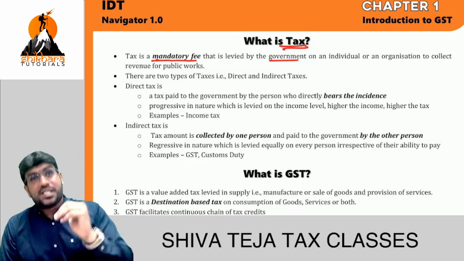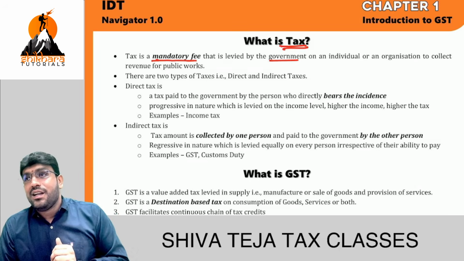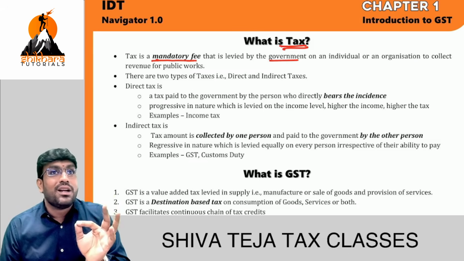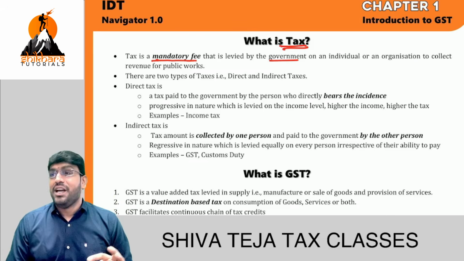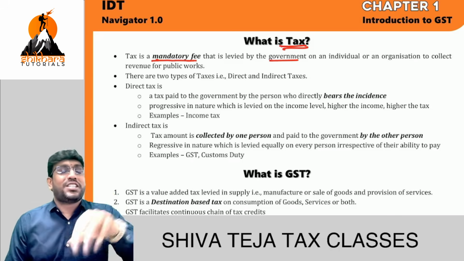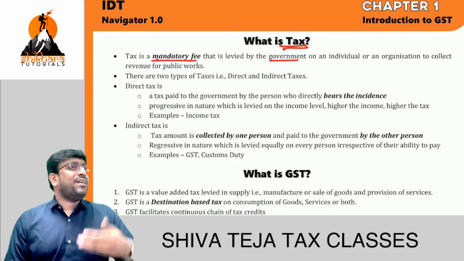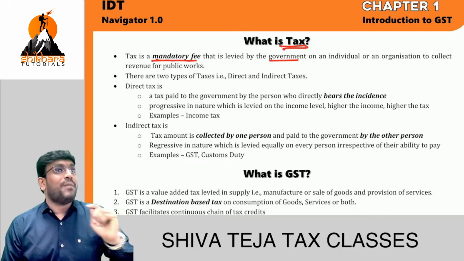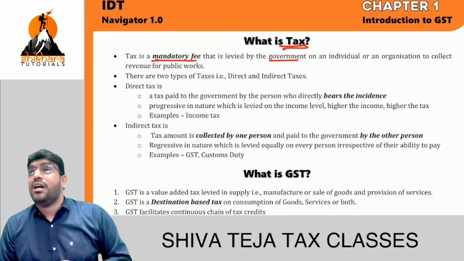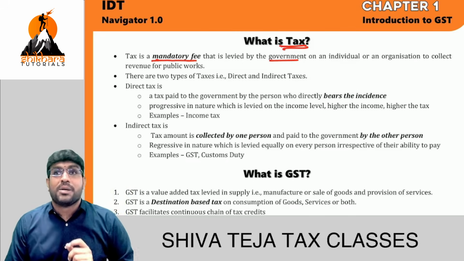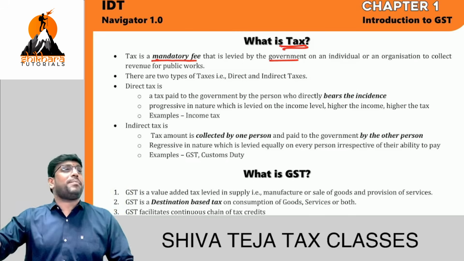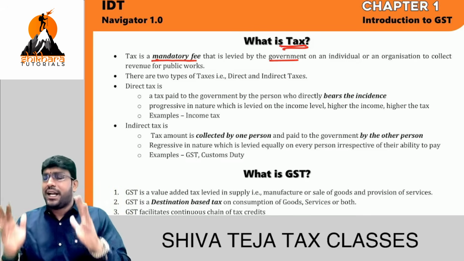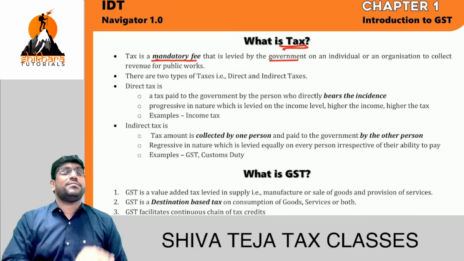Example, when we talk about GST, who is liable to pay GST? Supplier. Don't tell consumer. A final consumer is never liable to pay GST. Who is liable to pay GST? Supplier only. But who actually pays is, example, when we talk about a restaurant, who is liable to pay GST? Restaurant owner. Restaurant owner is liable to pay GST. But who actually pays that GST? Customer. But liability is never on the head of customer. See, restaurant owner cannot tell one statement, customer is not paying GST, I will not pay GST. That dialogue he can't tell. Because ultimately, that headache or that responsibility is on him only.